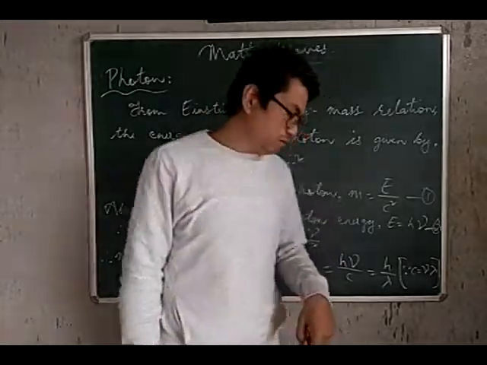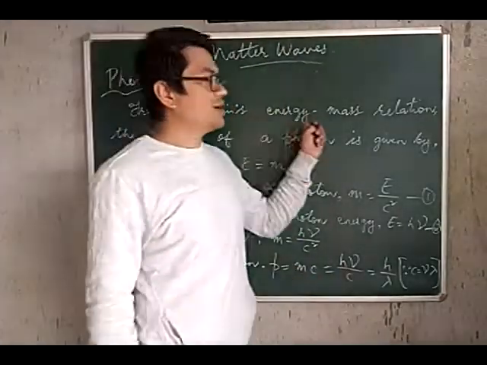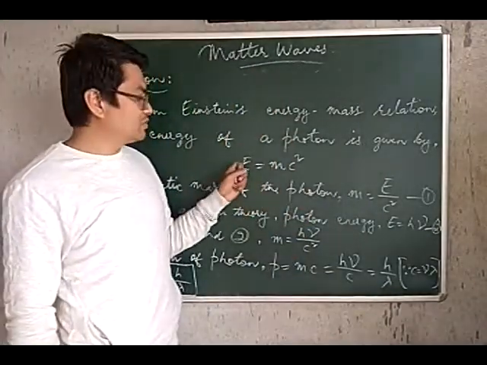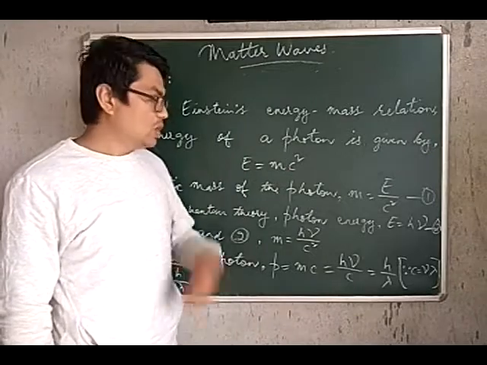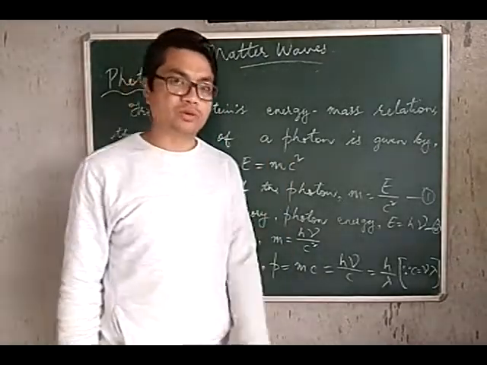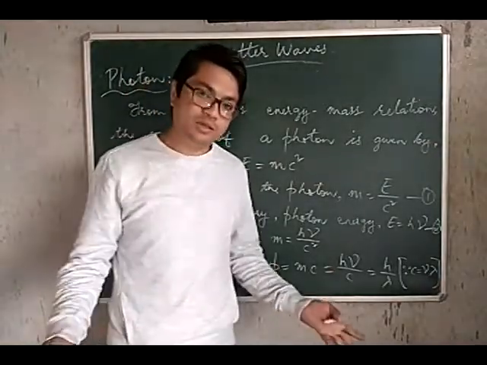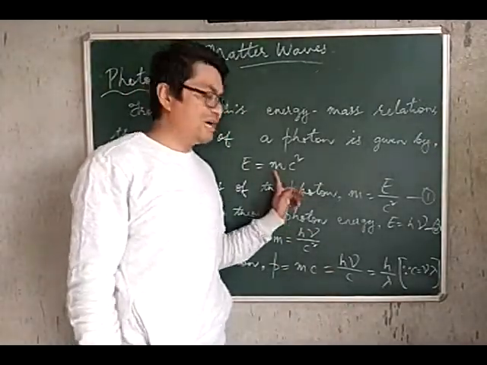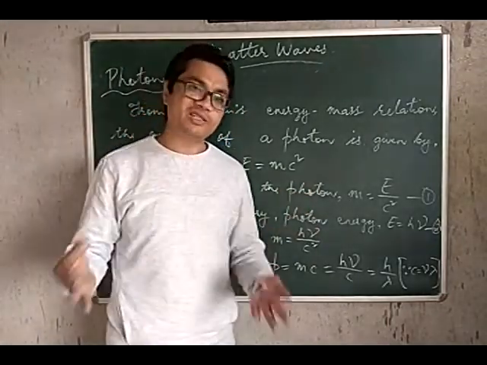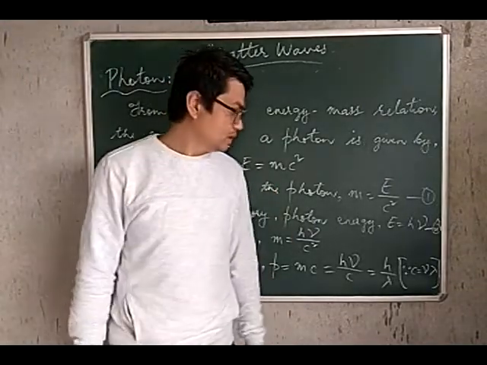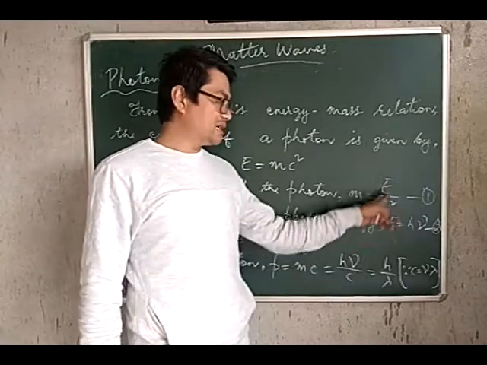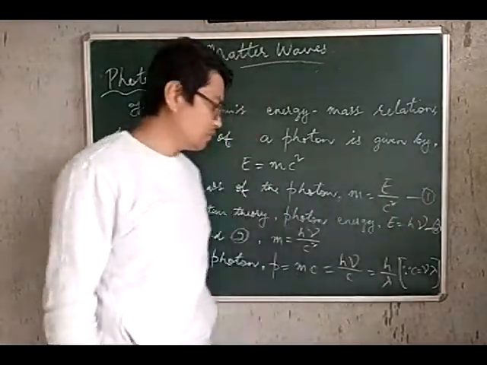Now, from Einstein's energy mass relation, the energy of a photon is given by E equals mc squared, where m, by the way, is the kinetic mass of the photon. A photon is never at rest, it is always moving. So m is the kinetic mass, whereas the rest mass of a photon is 0. So the kinetic mass of the photon m can be written as E by c squared. This is equation number 1.